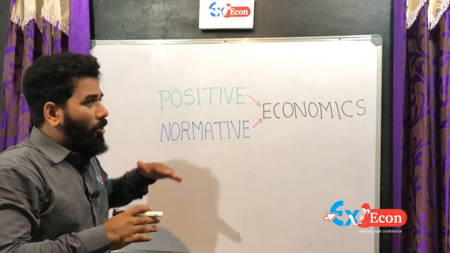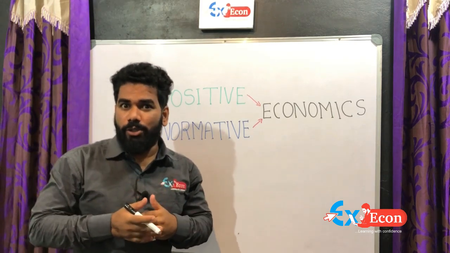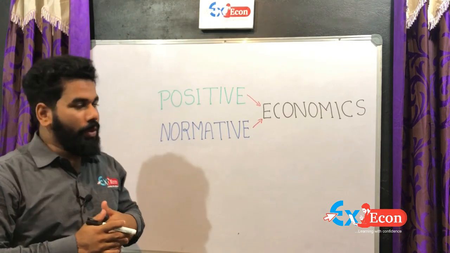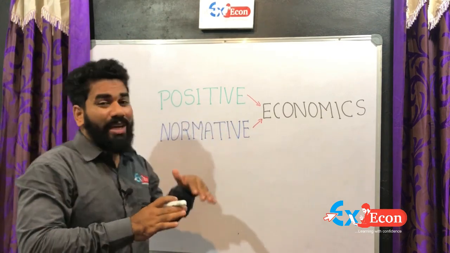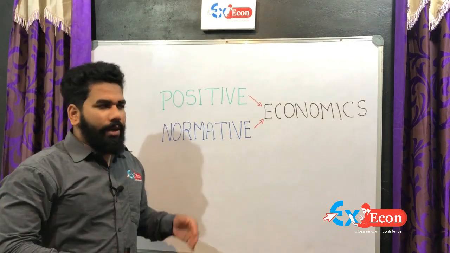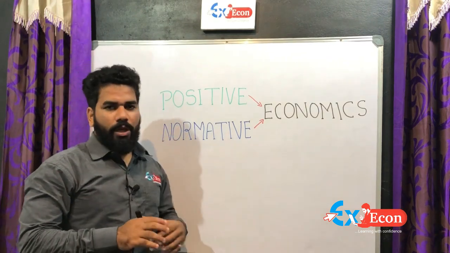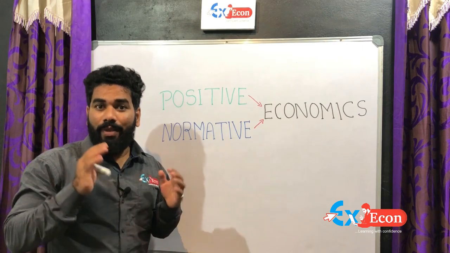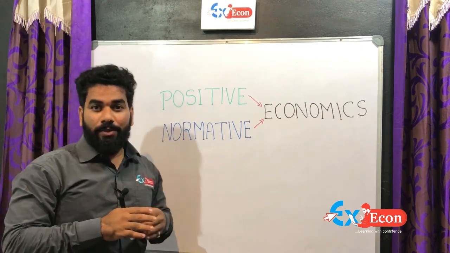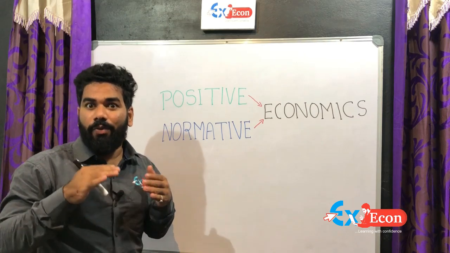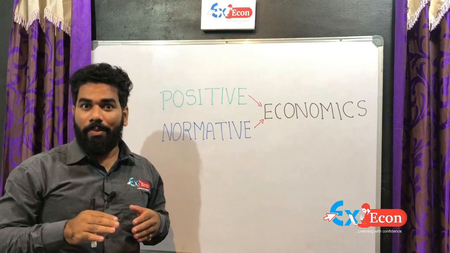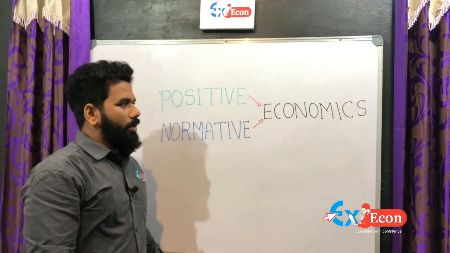Positive economics gives more importance to fact and less to values. In positive economics, we study economics as it is. Next, normative economics is value-based economics, and it studies the subject with good and bad analysis. Good and bad judgment makes it normative.